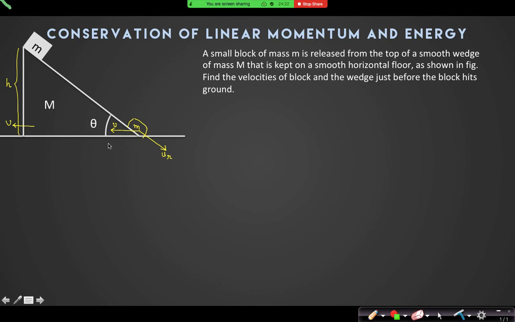Try to understand the situation. Why will I always find the velocities with respect to the ground? Because whenever I have to write the momentum conservation principle, with which reference frame will I write that? An inertial reference frame, the ground frame. That is why I need to calculate the velocities with respect to the ground first. So I can assume this relative velocity, and then I find the velocity with respect to the ground.